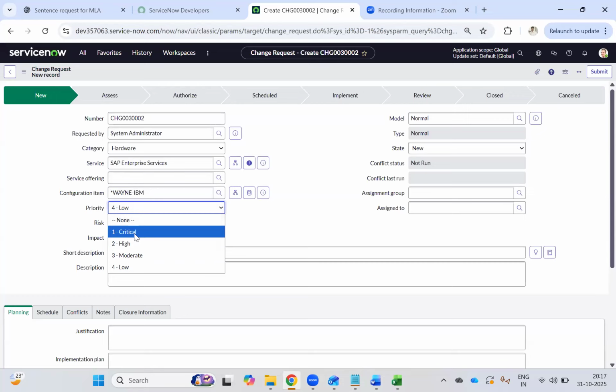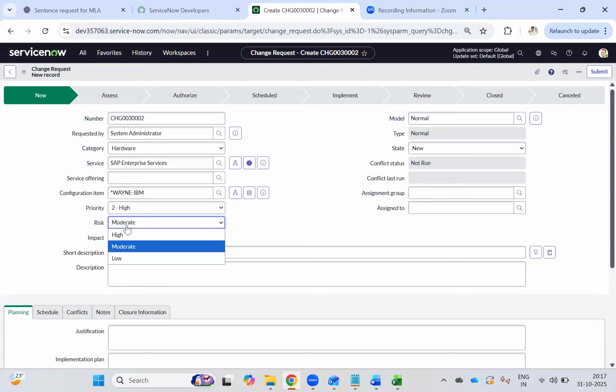Risk we also discussed: if this change is implemented, how it is going to impact if anything goes wrong. That is about risk. Now impact, what is impact? If I implement this change, how is it going to impact, is it high, medium or low? So we can go ahead and select.